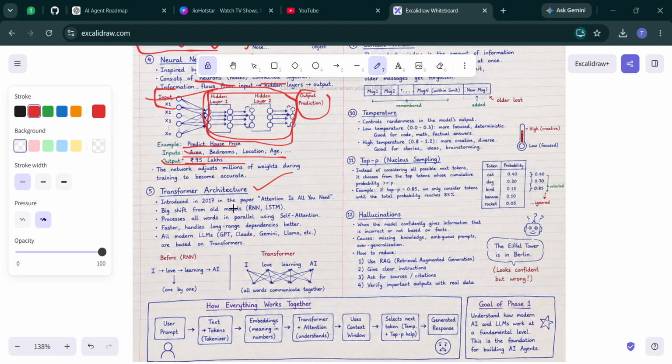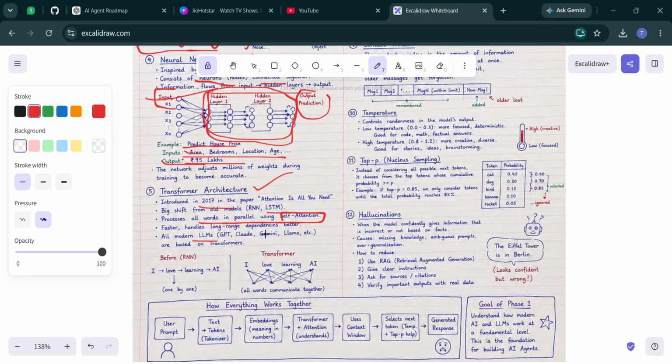Every modern large language model is based on the transformer architecture, introduced in 2017 in the paper "Attention Is All You Need". It is a big shift from old models: it processes all words in parallel using self attention, which is faster and handles long range relationships. ChatGPT, Claude, Gemini, Llama, Qwen, all of them use transformers.